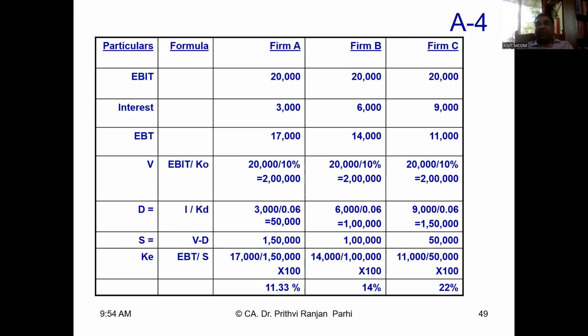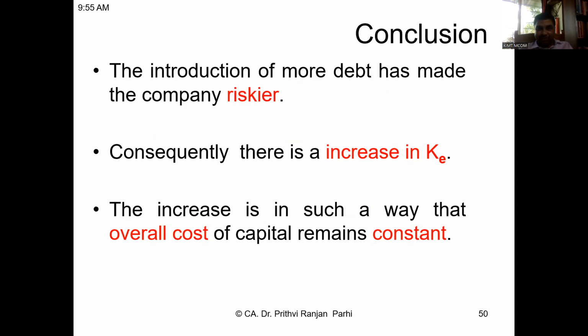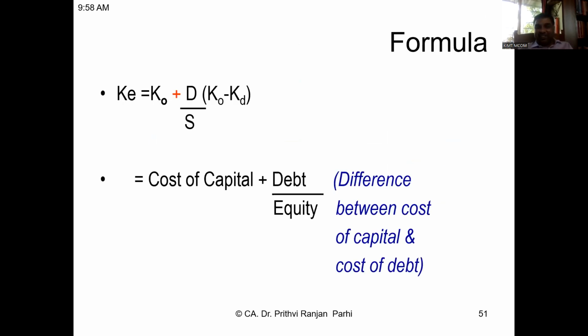Because risk perception of equity shareholders will increase. And this increase is not going to affect the value of the firm. That value of the firm will remain unchanged. This means value of the firm is not affected by the capital structure. So if we conclude, conclusion is that introduction of more debt has made the company riskier. Consequently, there is an increase in cost of equity. The increase happens in such a way that the overall cost remains constant. That is the conclusion.